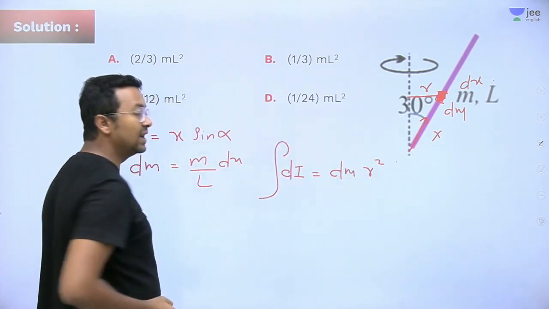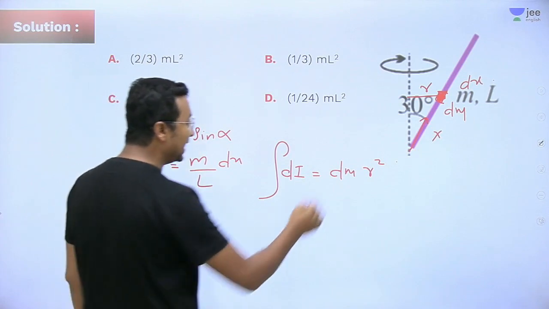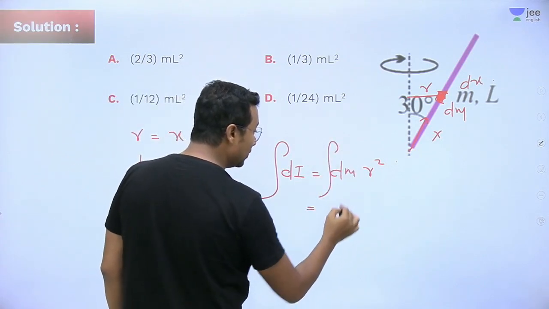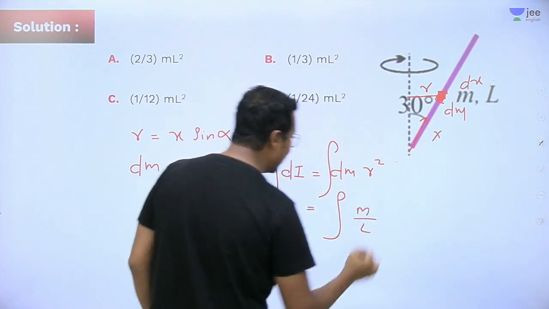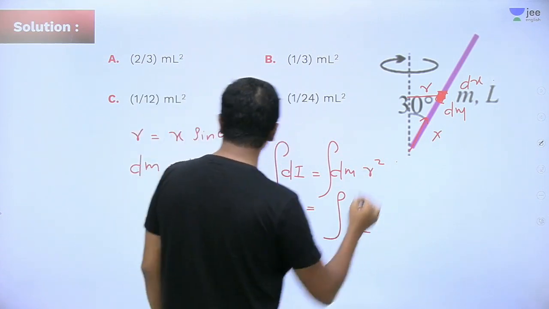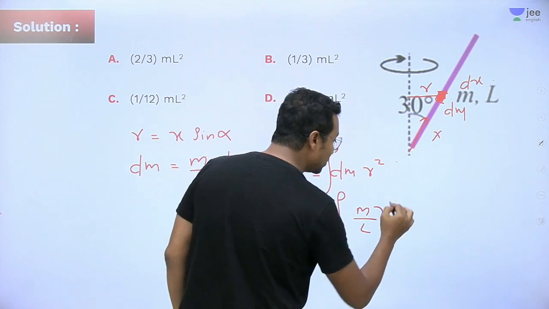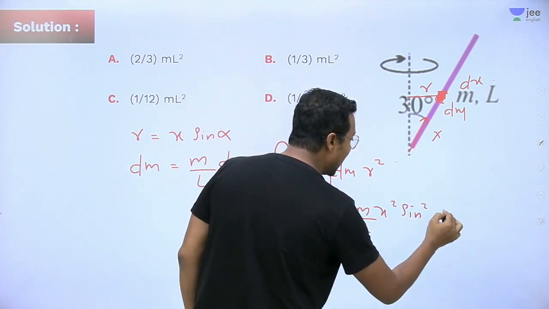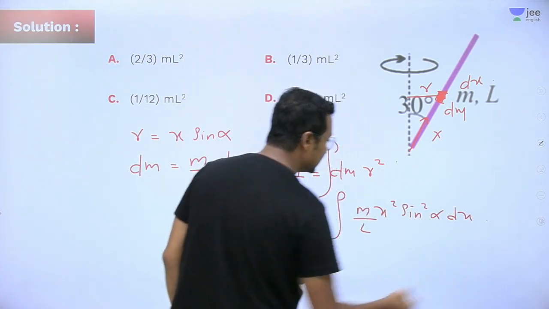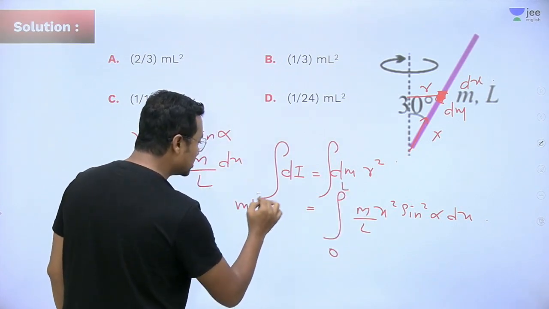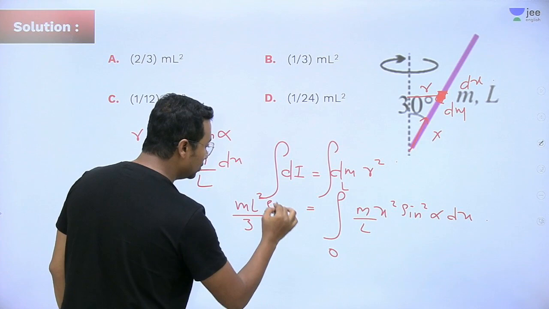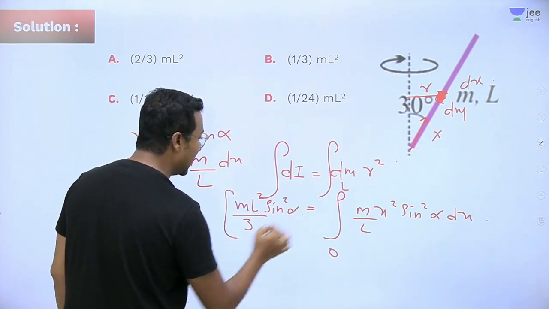When you need to find out the net moment of inertia, just integrate it, and you will get the integration of dm, that is M divided by L, into r square. r square will be x square sine square alpha into dx, integrated from 0 to L, and you will get ML square divided by 3 into sine square alpha as the answer.